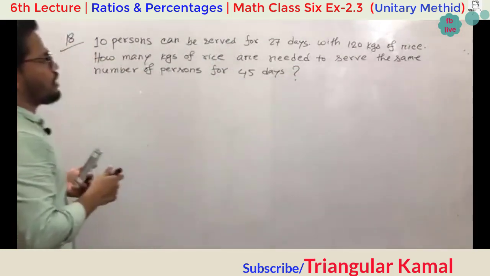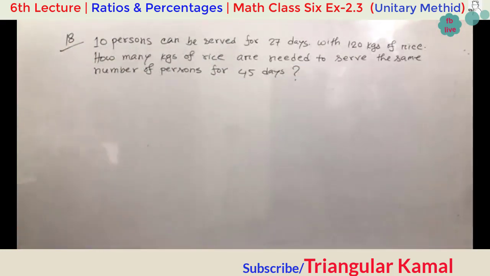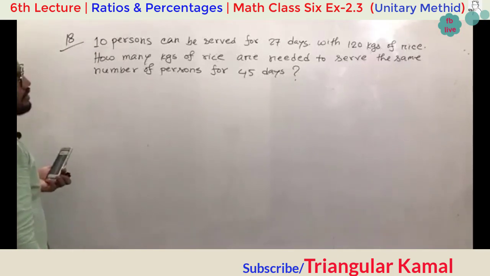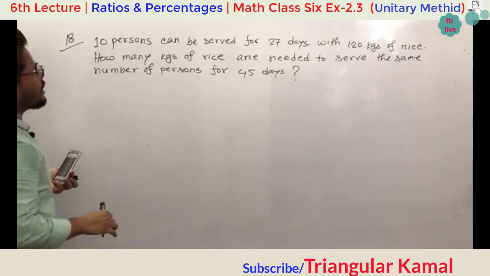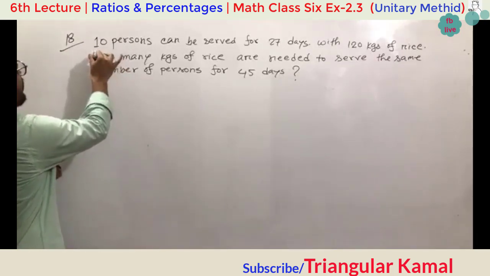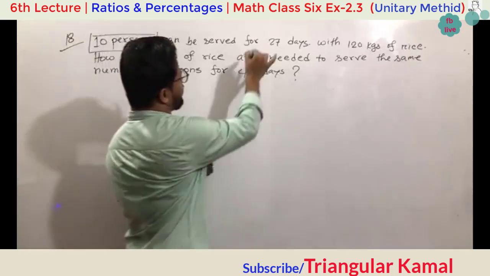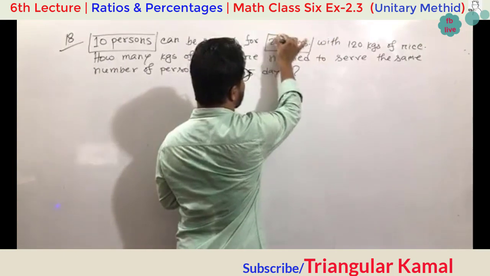So my dear students, give attention here. This is a little bit different from question 15, 16 and 17. 3 steps here. The first one, 10 persons. The second information, 27 days.